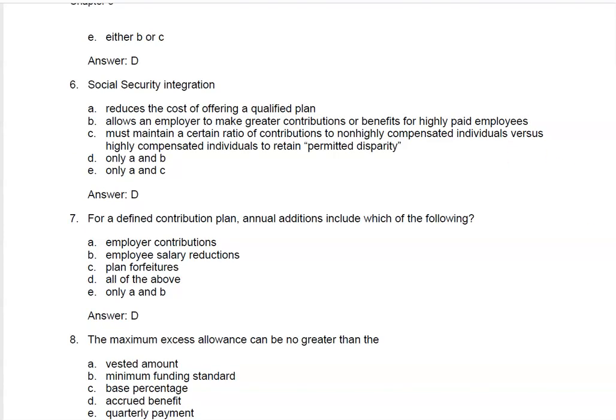So the excess allowance can be no greater than, for permitted disparity in Social Security integration, the answer is the base percentage, is the maximum excess allowance.